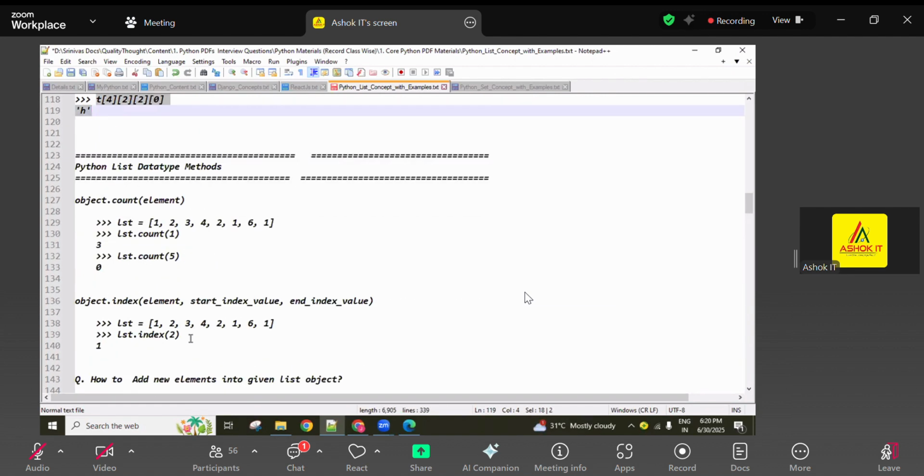After that, list data type methods. How many methods are there? Let me know. In a list, how many methods are there? Give your reply in the chat box.